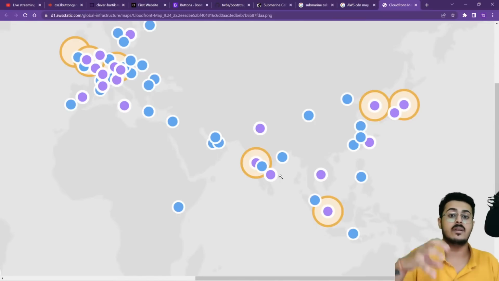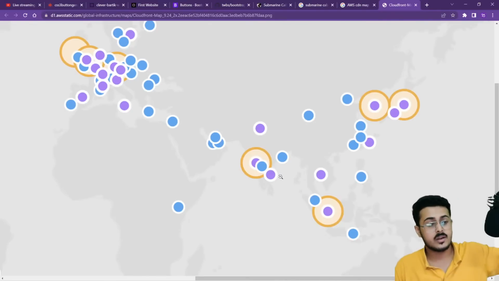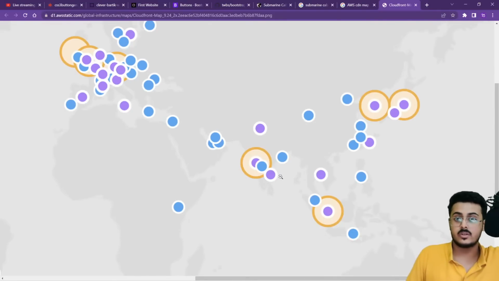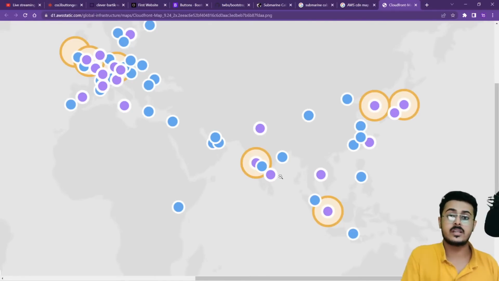AWS, or Amazon Web Services, is the cloud computing portal by Amazon. So right over here, instead of reaching out to a server in the US, maybe Georgia or the East Coast, you're able to get it from the nearest, fastest location possible.